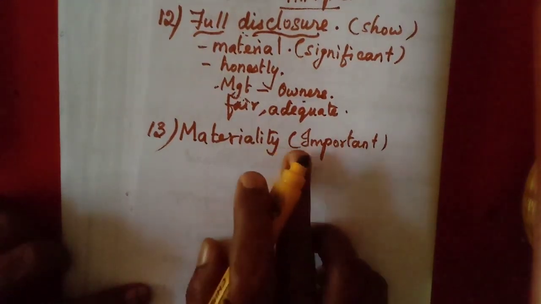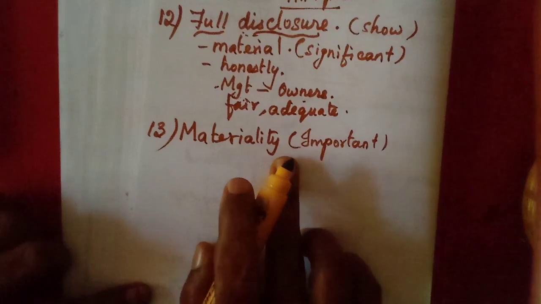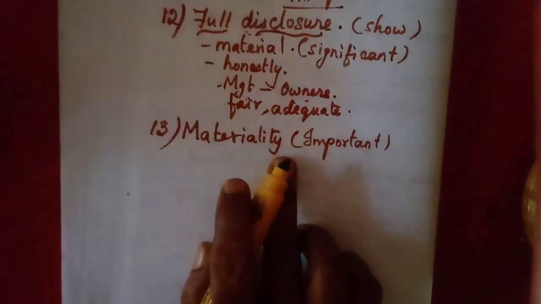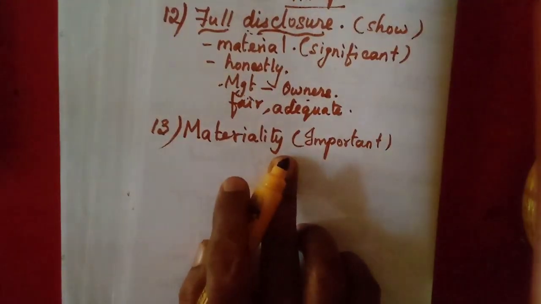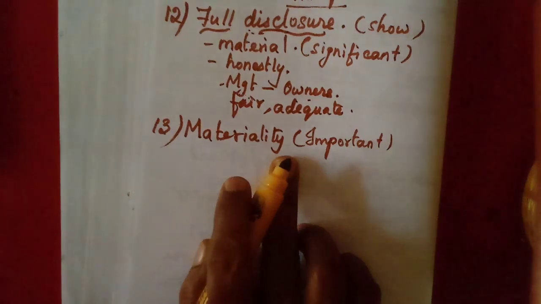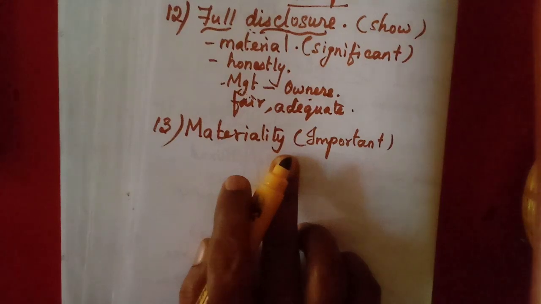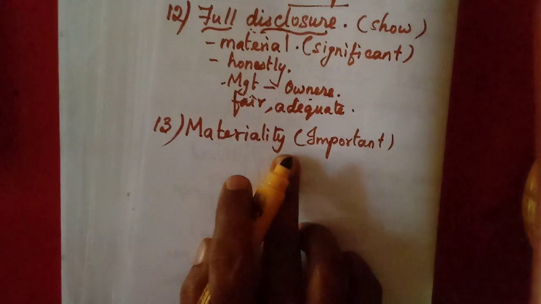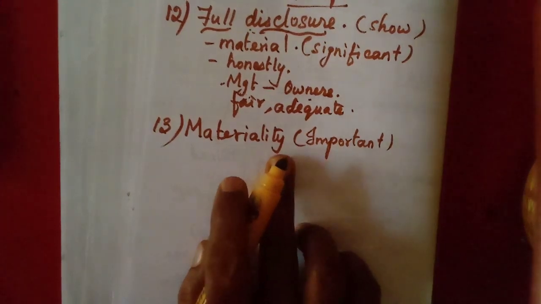That is material, that is important for the educational institution. But for an industrial organization, the stationery will be very little, so there they can give it together as office expenses. Now you have understood the meaning of materiality.